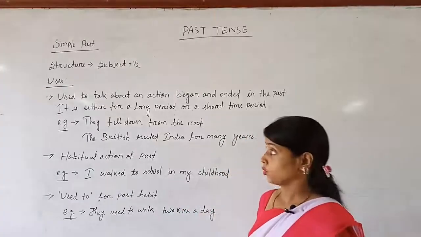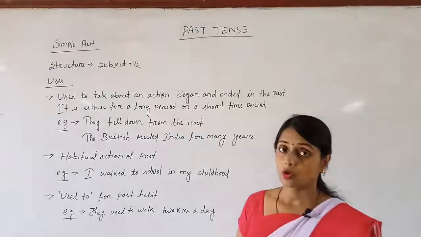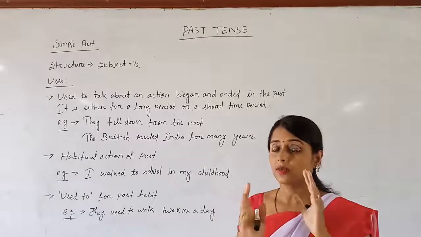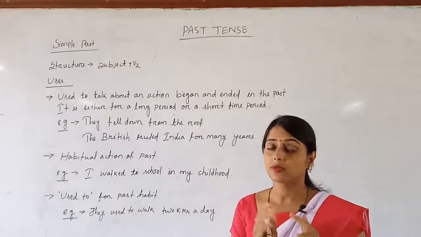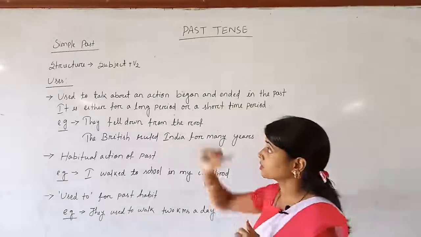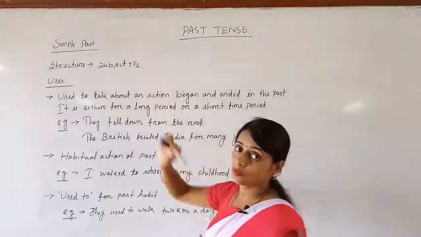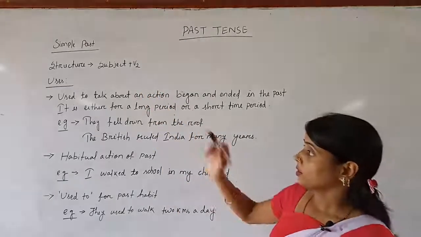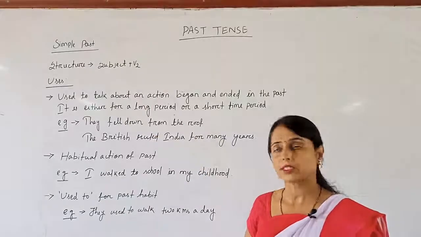As you know, what is the structure of a simple past tense sentence? If the sentence is written in simple past form, then what should be the structure? It should be subject and V2. V2 means the second form of verb. Okay. Now let's see the uses of simple past tense.